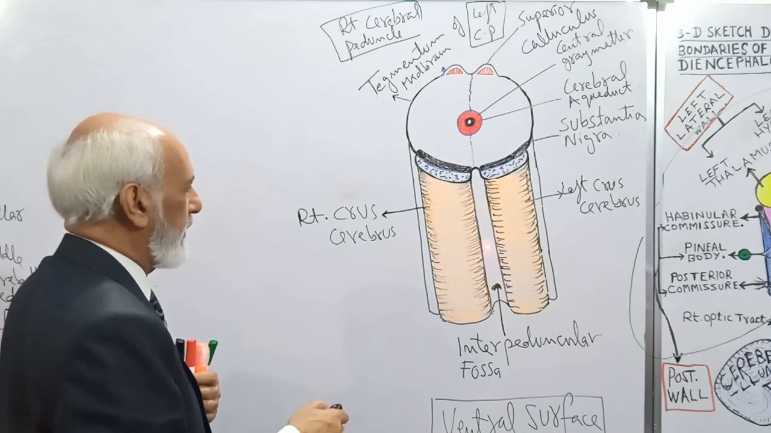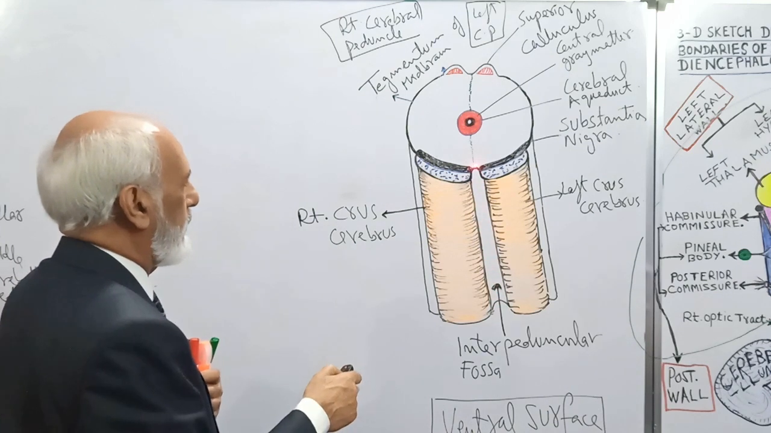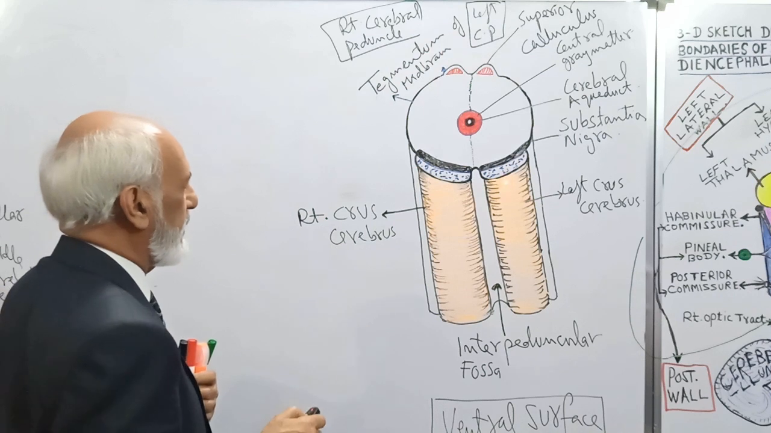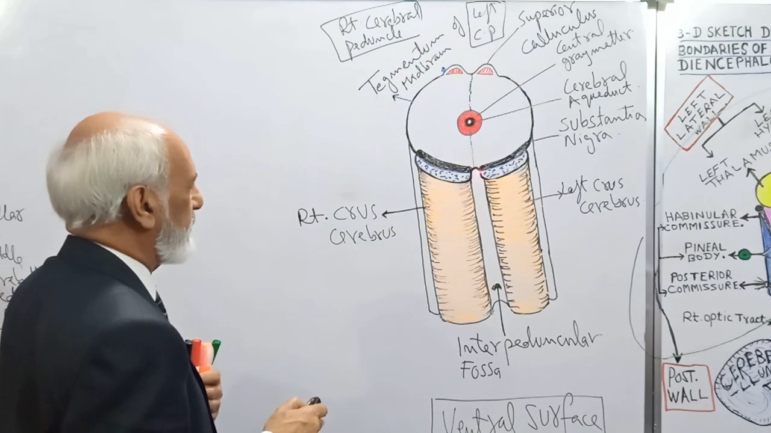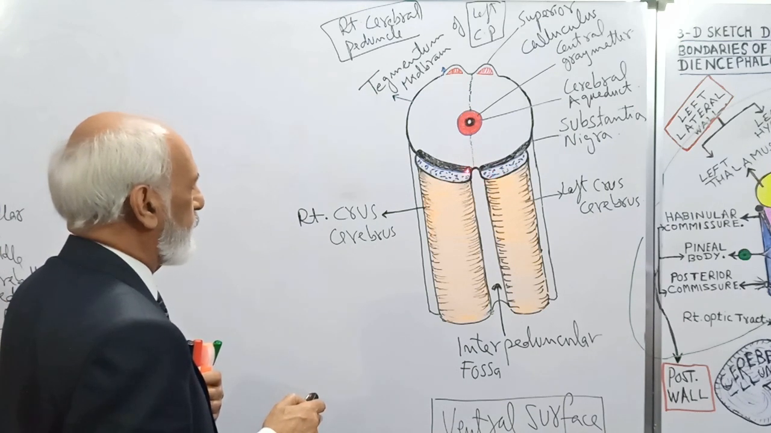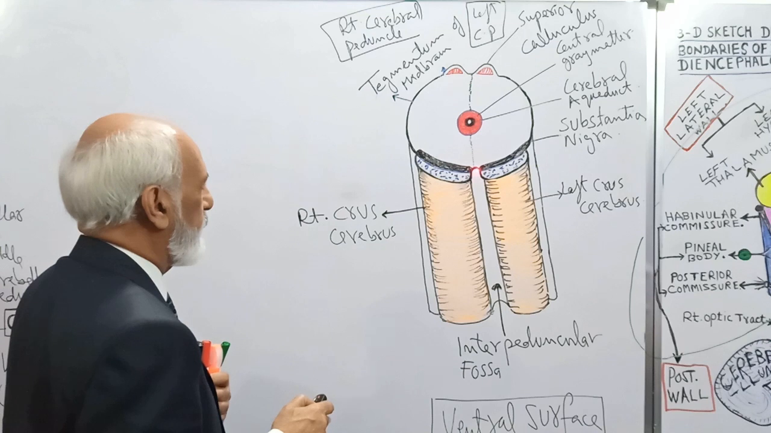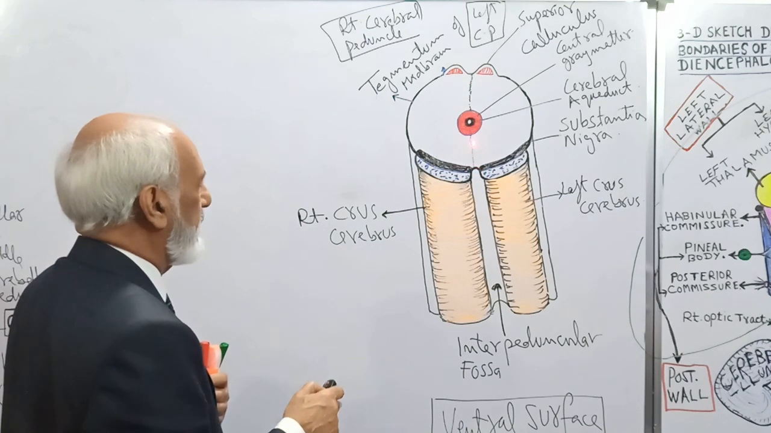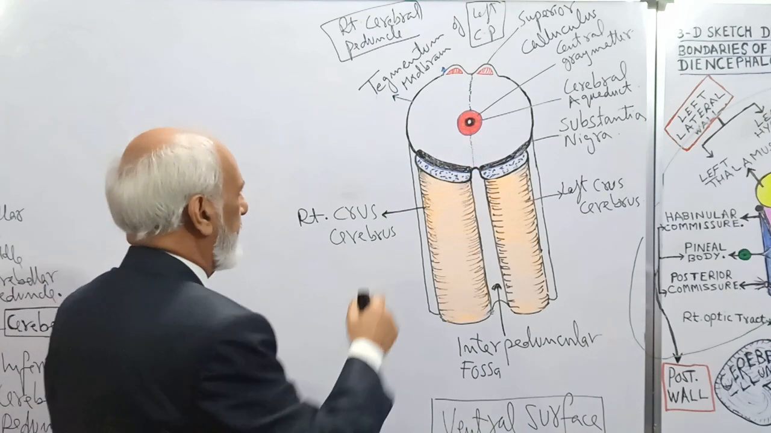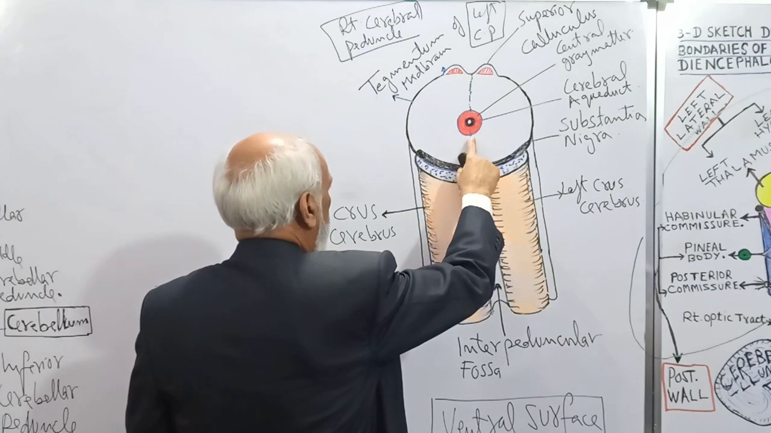This is the interpeduncular fossa. Now, if you look at the cut surface, you can see the interpeduncular fossa separates the right and left crus cerebri, and it also separates the right and left substantia nigra, but it does not divide the rest of the midbrain into right and left halves. This was just an imaginary line.